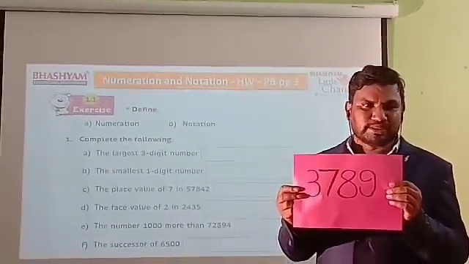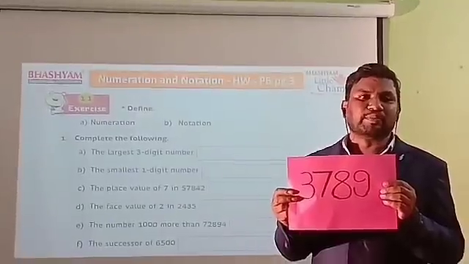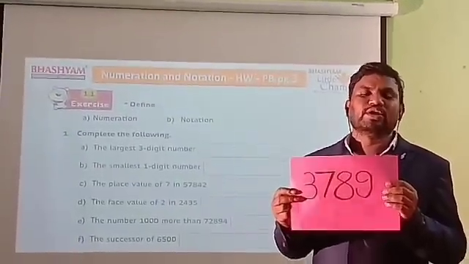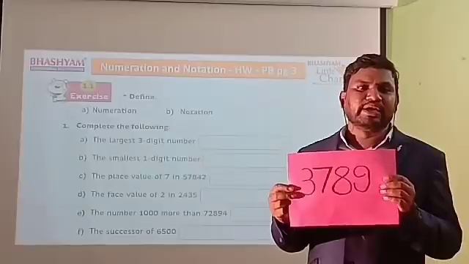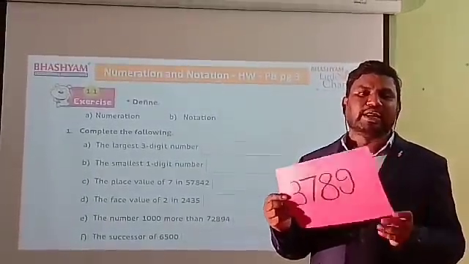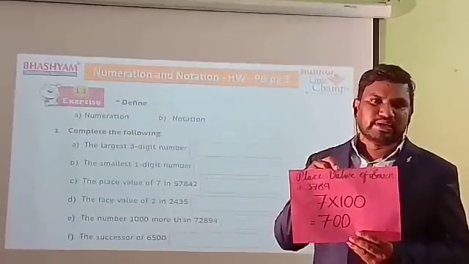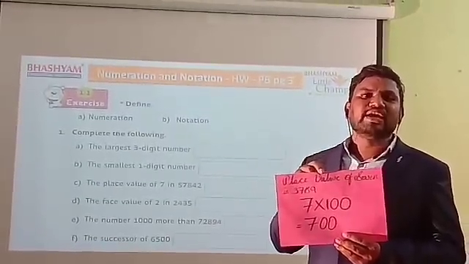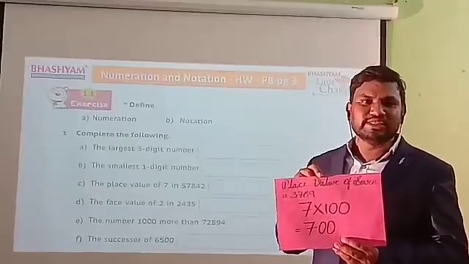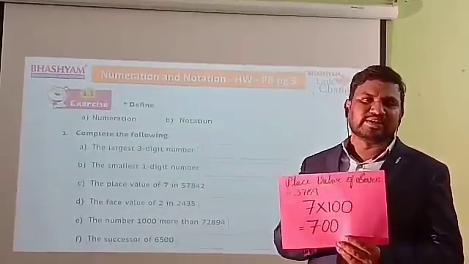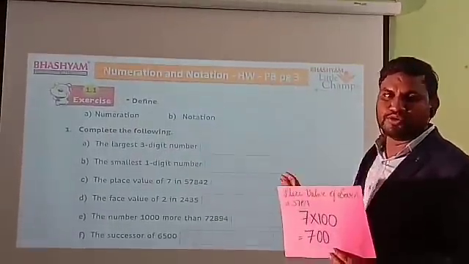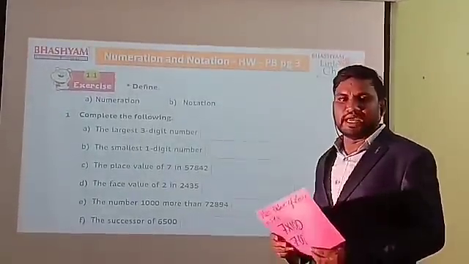If you want to write the place value, you have to multiply by the place. Now the place is 100. Means 7 into 100. You have to write like this. You will get the answer easily. 7 into 100, 700. Now the place value of 7 is 700. Now we have to do the answer like this.